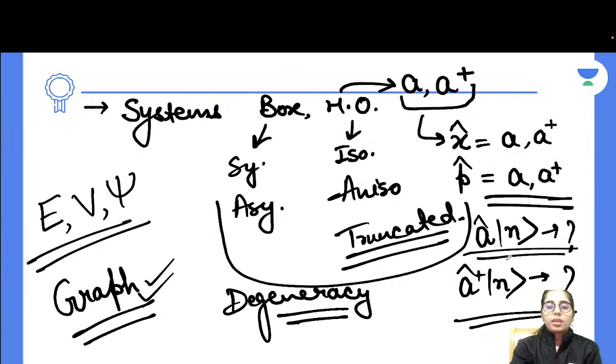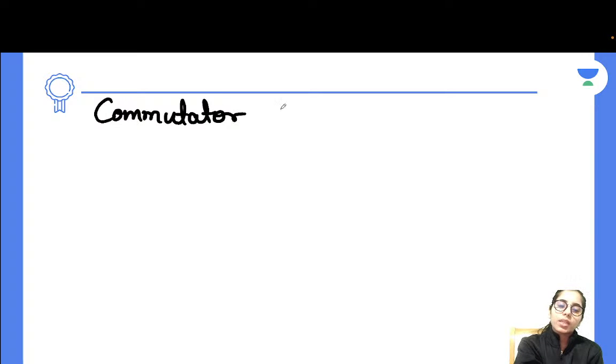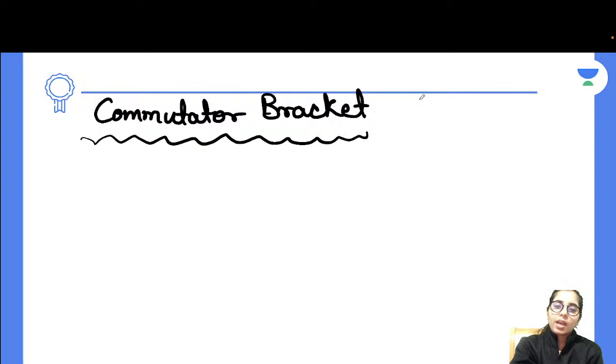Now, if we talk about the next part here, what is that? That's going to be the next topic you have to focus on, and that is the commutator bracket. It is another most important topic, and there are great chances to expect questions from it in the exam. So if we talk about the commutator bracket, what it is and how you can consider that part: the commutator bracket of A with B.